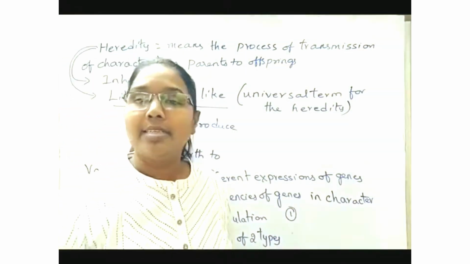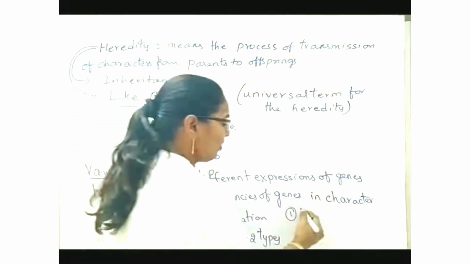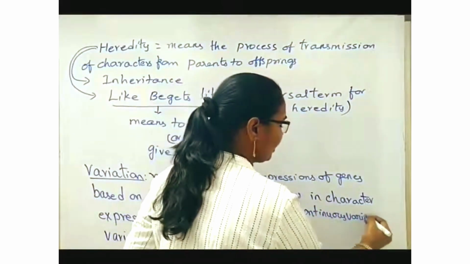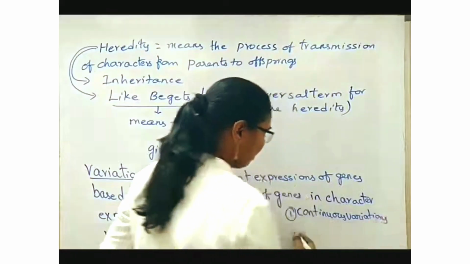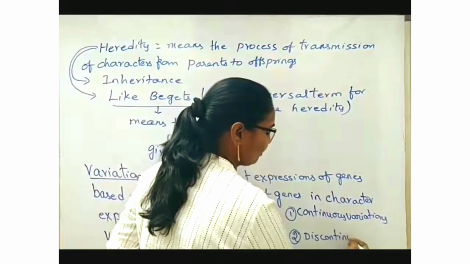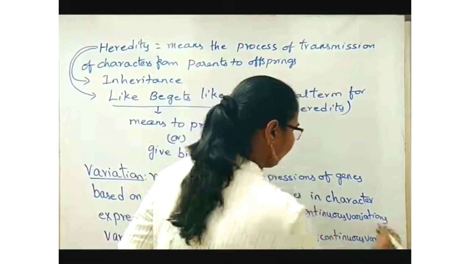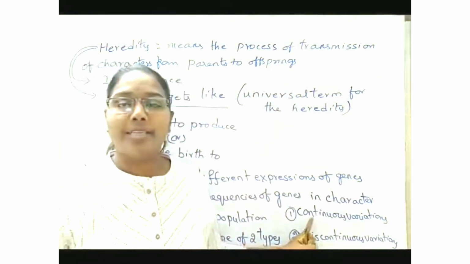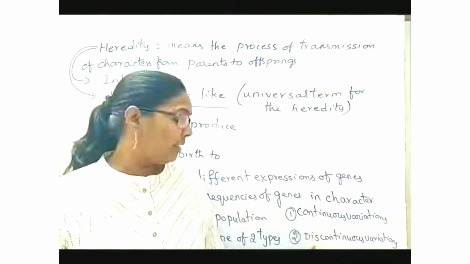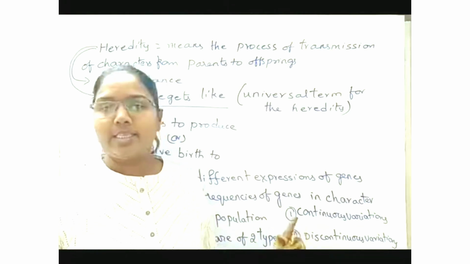Another one is discontinuous variations or qualitative variations. Again, I am repeating: continuous variations are also called quantitative variations, and discontinuous variations are also called qualitative variations.